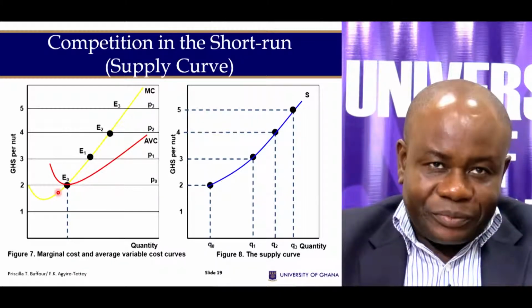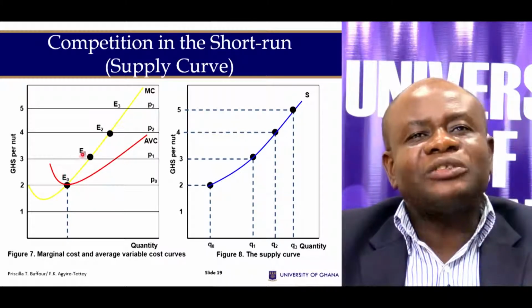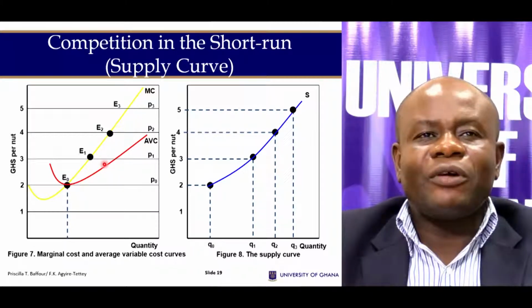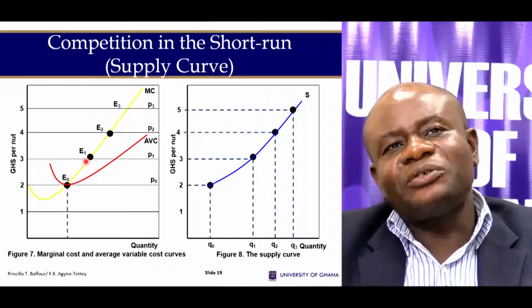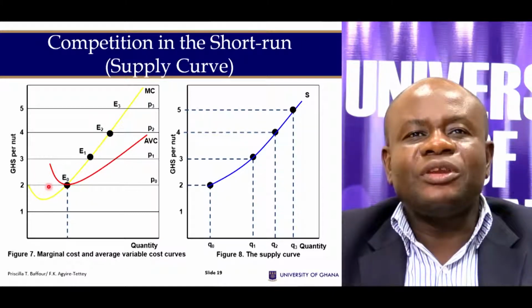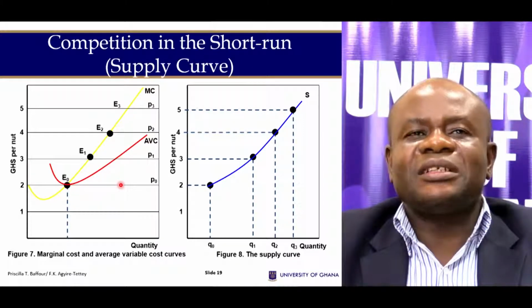So the firm is determined, and remember, for us to determine our equivalent output, also the profit maximization point, the firm is equating the marginal revenue to the marginal cost. The yellow line here shows the marginal cost, and the line P0, P1, P2, P3 depicts our demand curves, and that is also the marginal revenue.